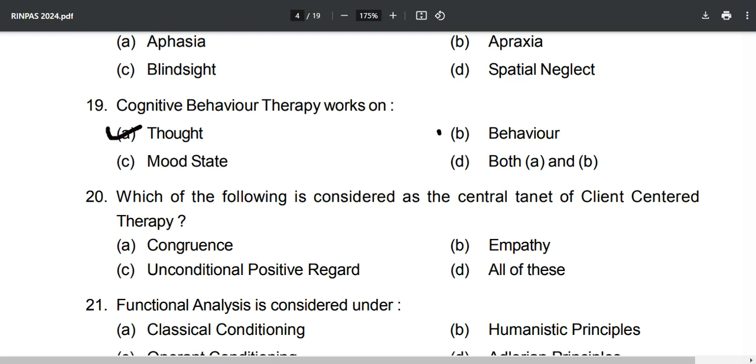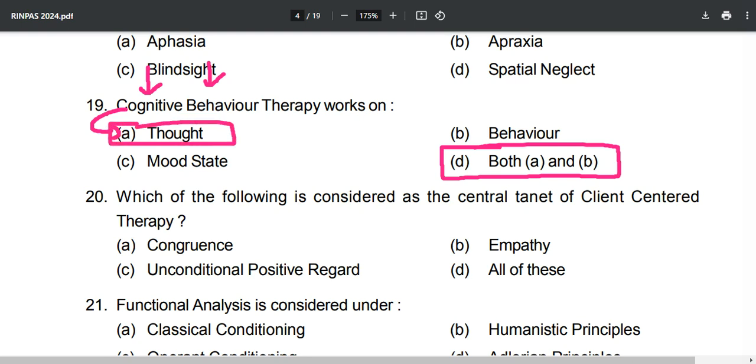It affects thought, behavior, mood state, or both A and B. So, what is the correct answer over here? It is option number D, both A and B. Cognitive behavior. Cognitive means what you thought, what you can imagine, or what you can just have a thought of, and behavior is your behavior. So option number D, both A and B are correct.